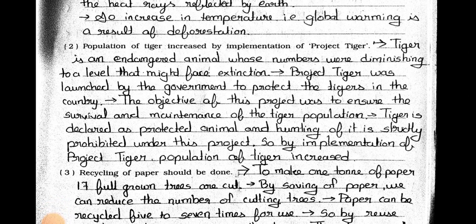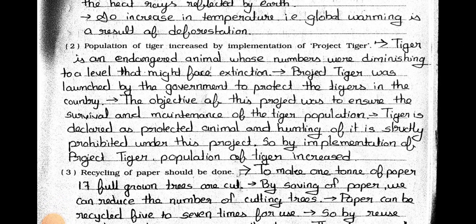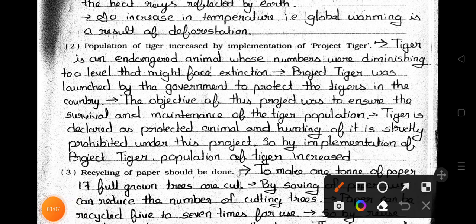Now see the question number 2. Population of tiger increased by implementation of Project Tiger. Answer is tiger is an endangered animal whose numbers were diminishing to a level that might face extinction. Project Tiger was launched by the government to protect the tigers in the country. The objective of this project was to ensure the survival and maintenance of the tiger population. Tiger is declared as protected animal and hunting of it is strictly prohibited under this project. So by implementation of Project Tiger, population of tiger increased.